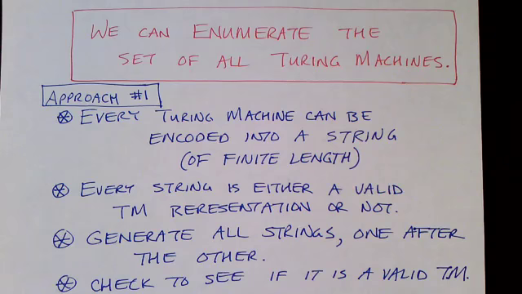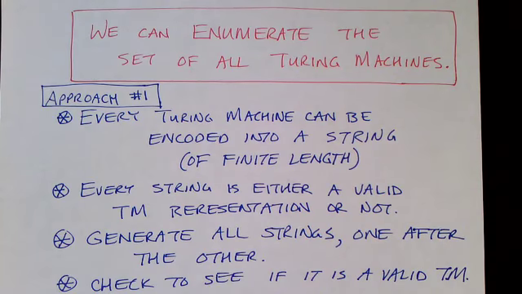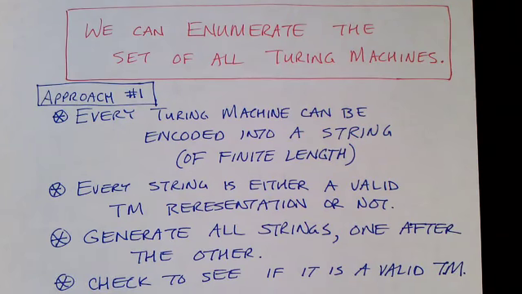In the last video, we talked about the different kinds of infinity, countably infinite and uncountably infinite. The number of Turing machines is countably infinite. And we can show that by just stating that we can enumerate the set of all Turing machines. In other words, we can create a list of all Turing machines. There is an algorithm to start producing Turing machines, one after the other, such that we will list every Turing machine that can conceivably exist.